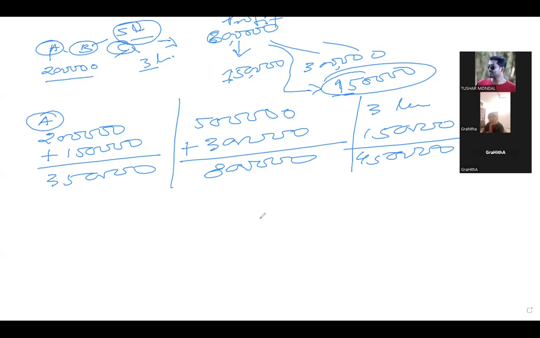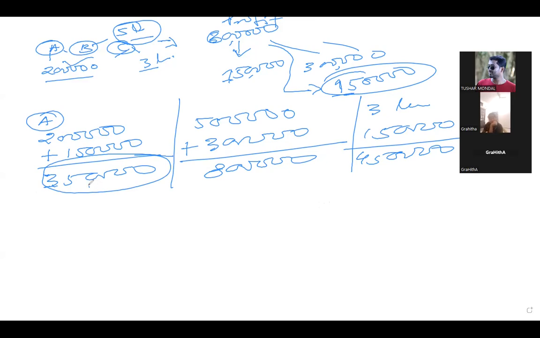Okay. Before, it was 2 lakh rupees capital that you had. Now how much capital has it become? 3,50,000. Indirectly, before it was 2 lakh, now it is 3 lakh 50,000.